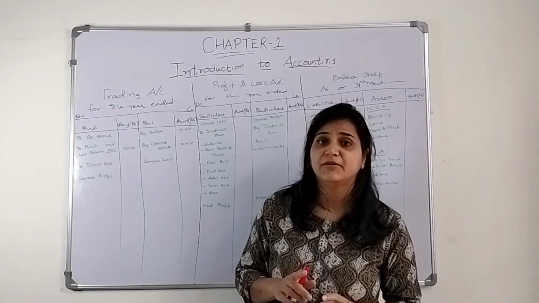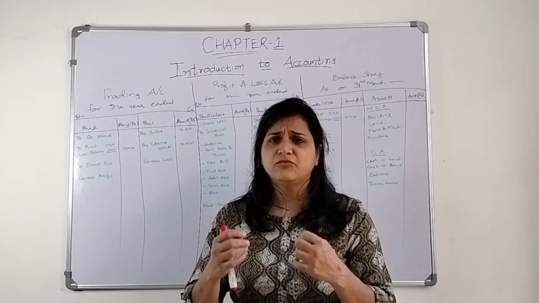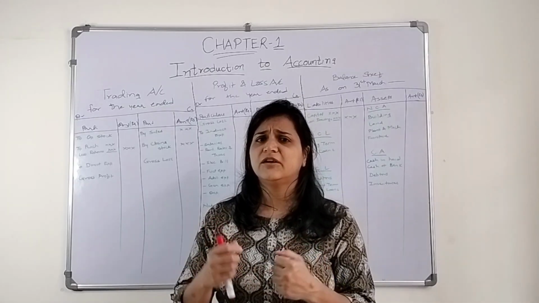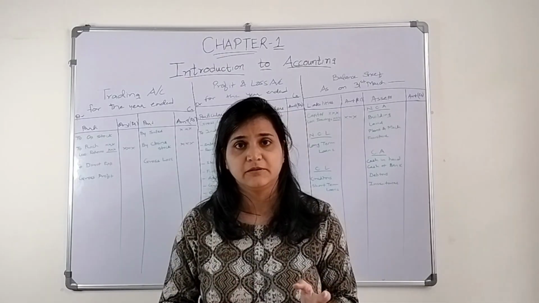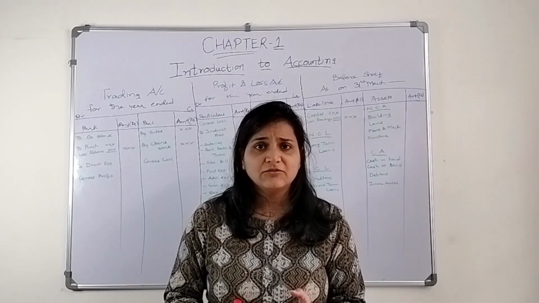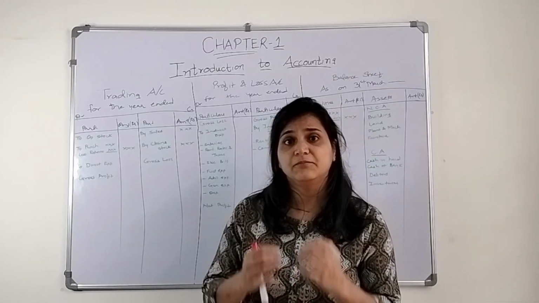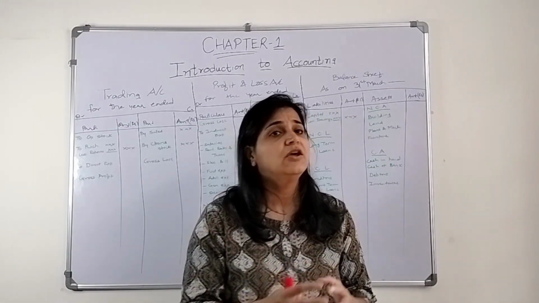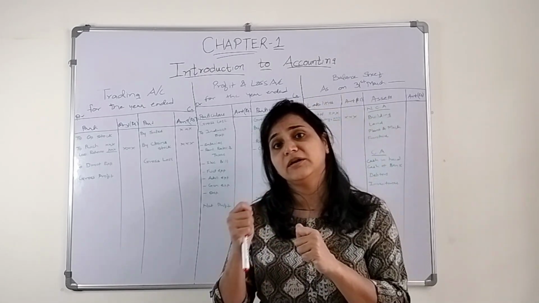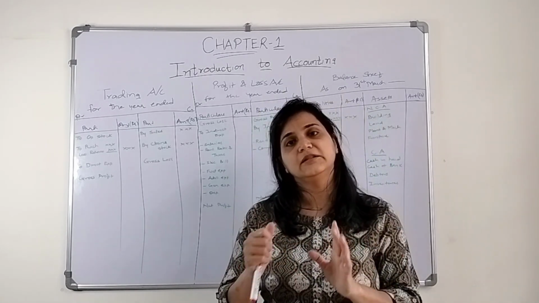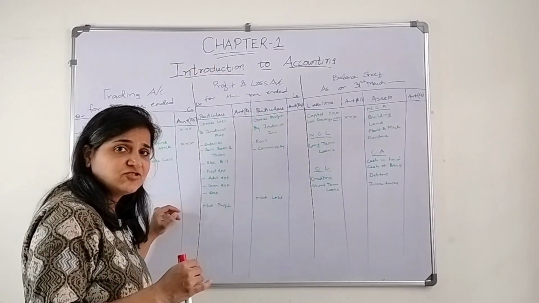I gave you an example earlier also, that there is a person who is very capable, very effective, very hardworking, efficient, and that is helping the entity in the best way possible. But somehow he has to leave the organization. Now it is going to affect the organization, but that will not be recorded. Okay, so only and only those transactions which are dealt in monetary terms are recorded in the books of accounts.